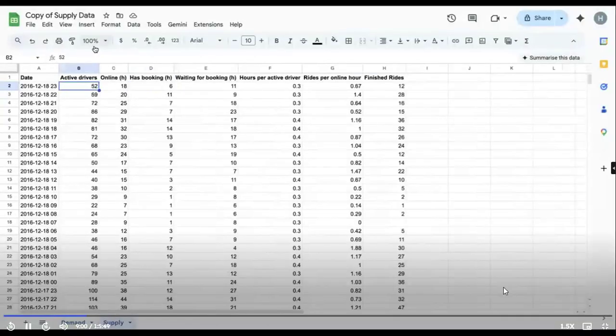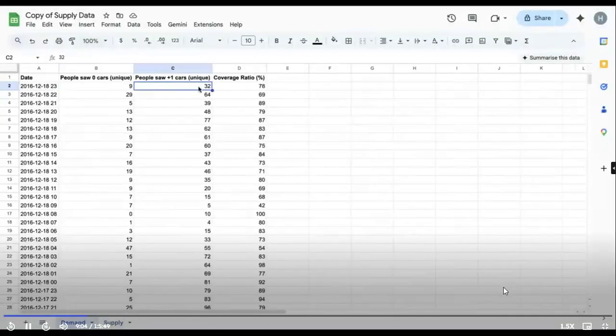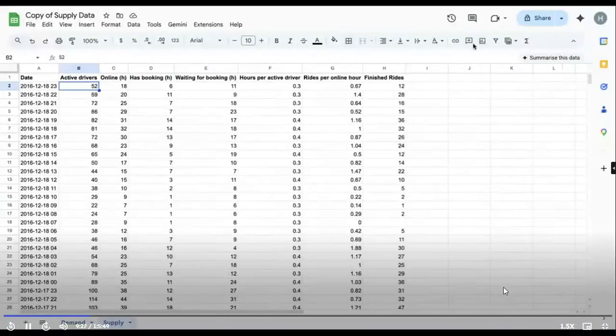There are 52 active drivers over here. So I should be able to see all 52. So for these 9 who are seeing 0 cars, why are they seeing 0 cars? Different area, okay? Any other thoughts? No, like not active drivers. Beautiful. Exactly.